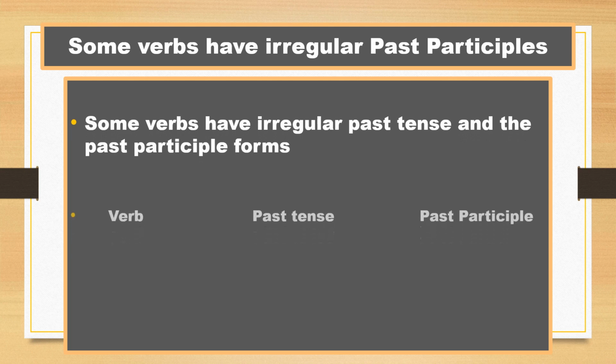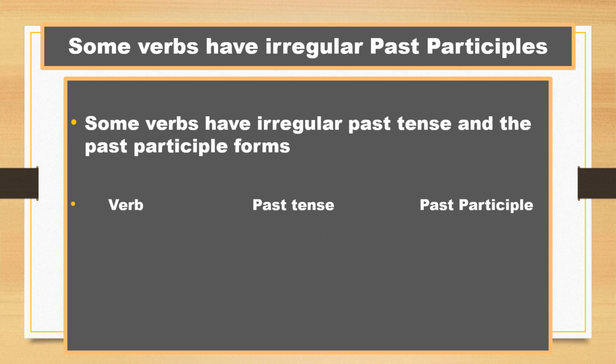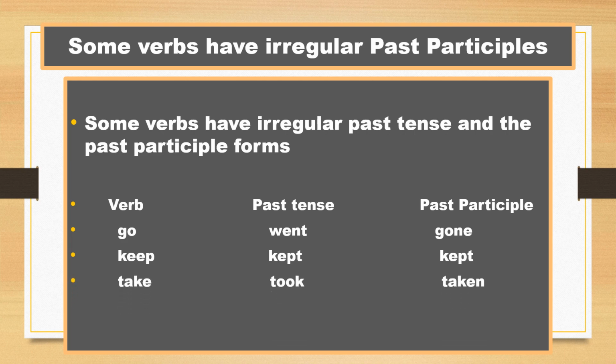Some verbs have irregular past tense and past participle forms. See the example. Go, past tense went, past participle is gone. Keep, past tense kept, past participle is kept. Take, past tense took, past participle is taken. See, past tense saw, past participle seen. Do, past tense did, past participle is done.